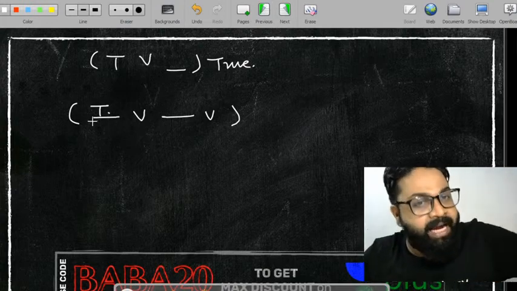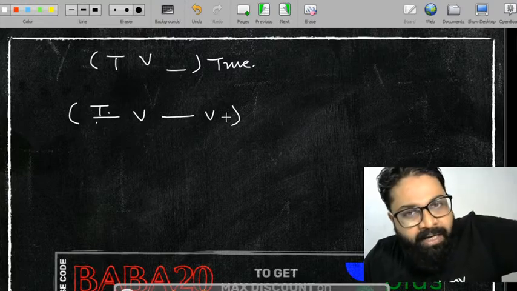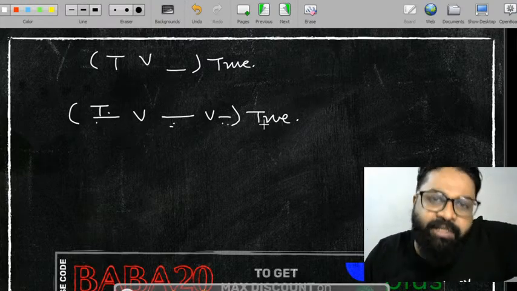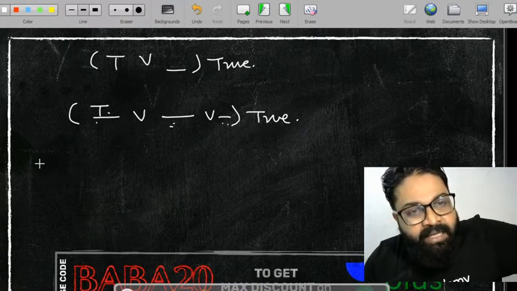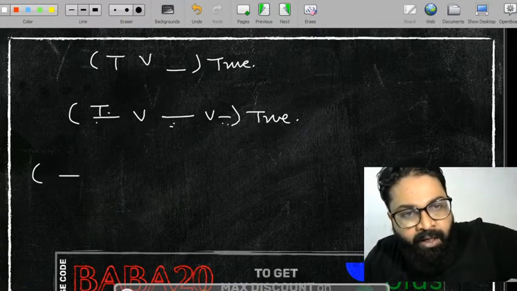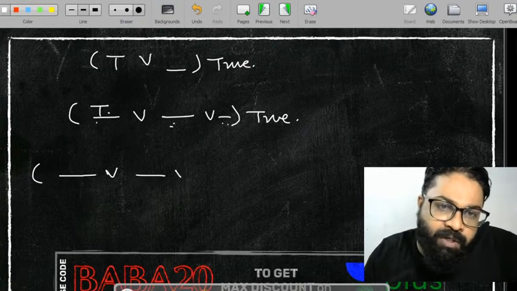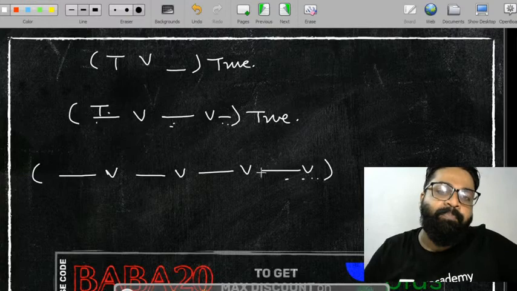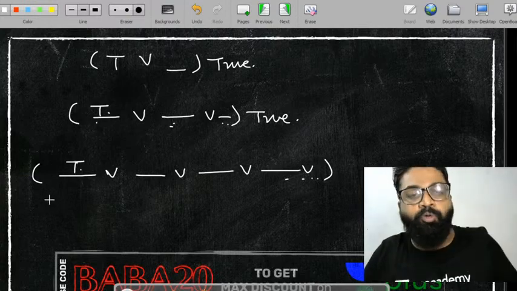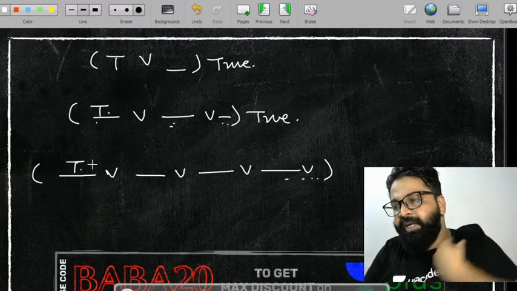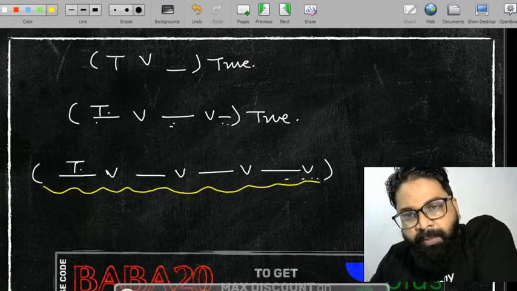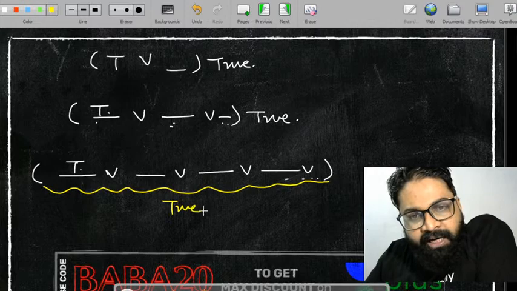उसमें से अगर एक ट्रू होता है, it doesn't matter कि आप ये दोनों simple statement क्या बोलते हो, पूरा का पूरा statement क्या हो जाएगा, ट्रू हो जाएगा. Let's consider there is one compound statement that is made up of thousands of simple statements and then there is an OR between them. If one of them is going to be true, again this is the basics of a quantifier. And then this whole statement will become what? The whole statement क्या हो जाएगा, true हो जाएगा.